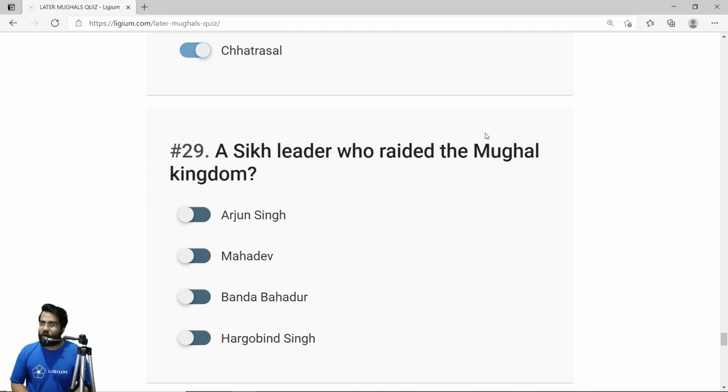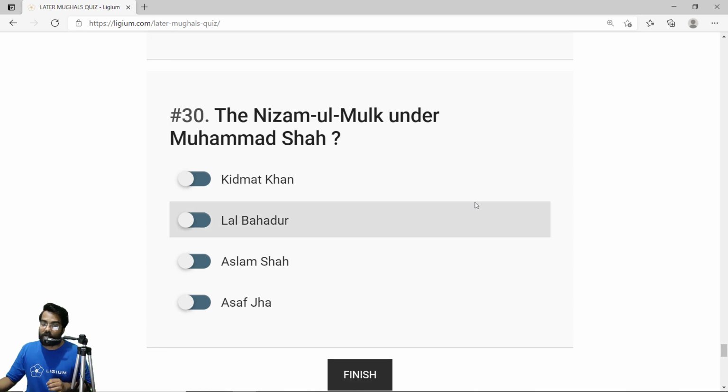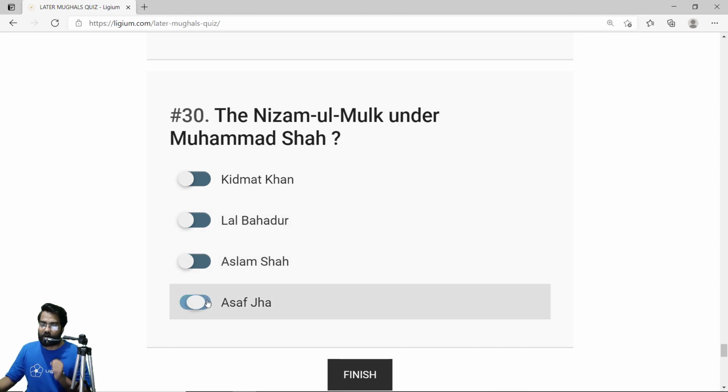The Sikh leader who raided the Mughal kingdom. After the death of Guru Gobind Singh, Banda Bahadur became the de facto leader of the Sikhs, and he raided the Mughal empire from the northwest area. So the correct answer is Banda Bahadur. The Nizam-e-Mulk under Muhammad Shah was Asaf Jah. He later founded his own kingdom in Hyderabad. So the correct answer is Asaf Jah, option D.